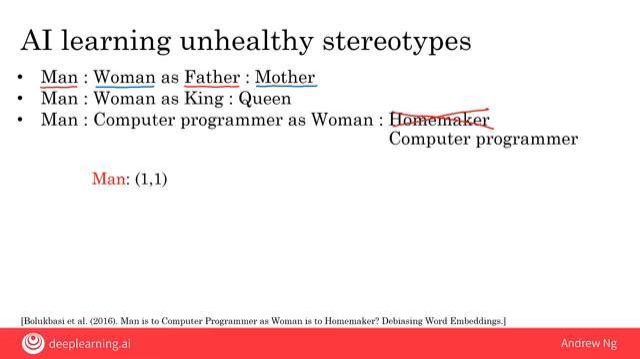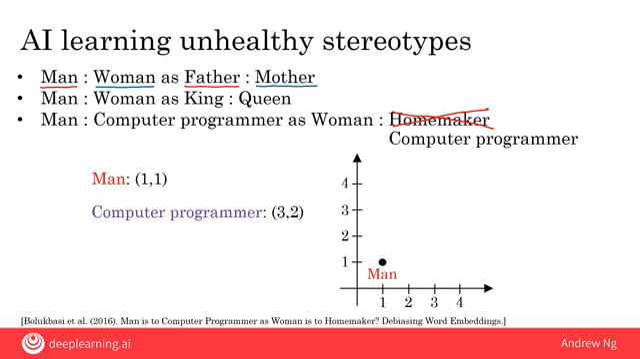In practice, an AI might have hundreds or thousands of numbers to store a word, but I'm just going to use two numbers here to keep the example simpler. Let me take this number and plot it on a chart. So the word man, I'm going to plot at the position 1, 1 on the figure on the right. By looking at the statistics of how the phrase computer programmer is used on the internet, the AI will have a different pair of numbers, say 3, 2, to represent the phrase computer programmer. And similarly, by looking at how the word woman is used, it'll come up with a different pair of numbers, say 2, 3, to represent the word woman.